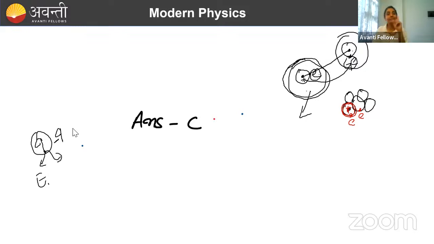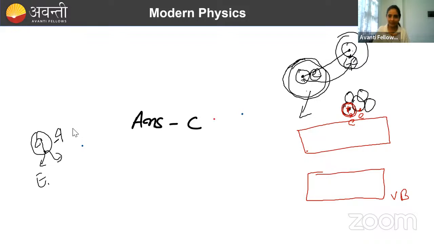So in semiconductors, you have studied that there was a valence band and there was a conduction band. What was this band actually?